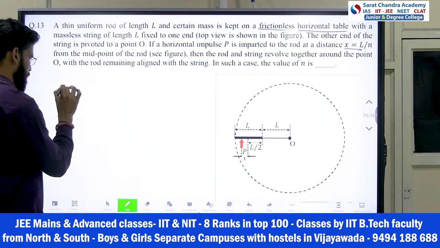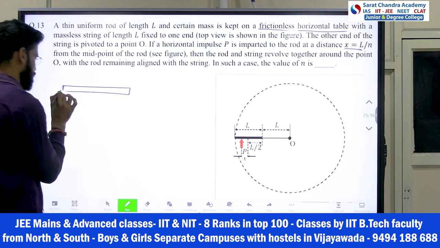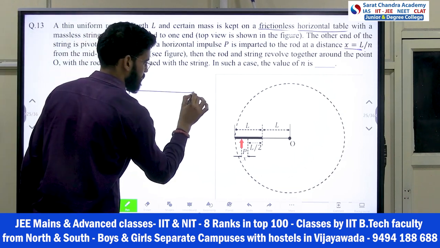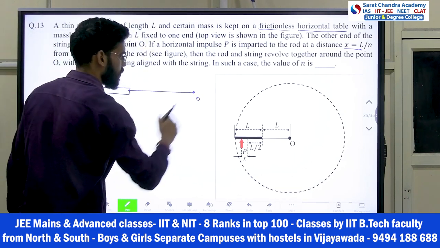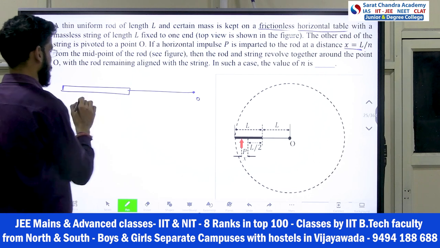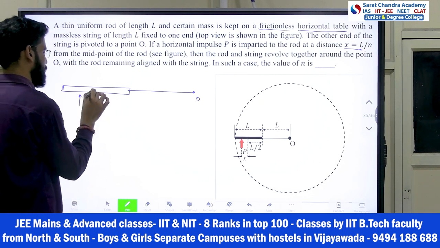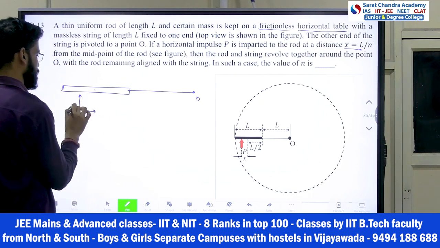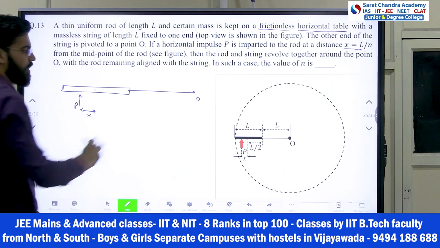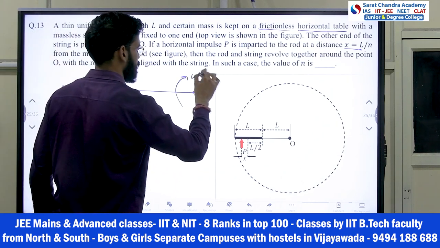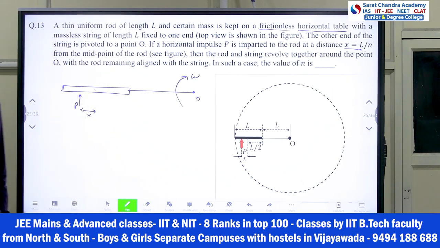First of all, let me draw the rod and the string only. This is your point O. About this it will start rotating as you impart an impulse from the midpoint at a distance x, P. What will happen? This rod will rotate with omega. The whole system will rotate with omega.